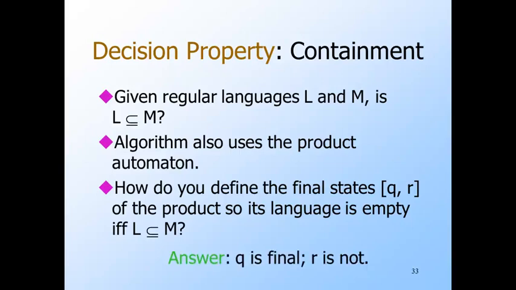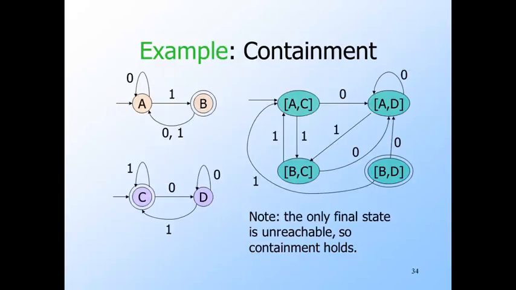That is, L is not contained in M if and only if some string W that is in L is not in M. Such a string would get the DFA for L to a final state, but would not get the DFA for M to a final state. So the question of containment is the same as the question of whether there is any string W that gets the product automaton to a state QR where Q is final and R is not. Here, B is the only final state of the first automaton, and D is the only non-final state of the second automaton, so only BD is final.